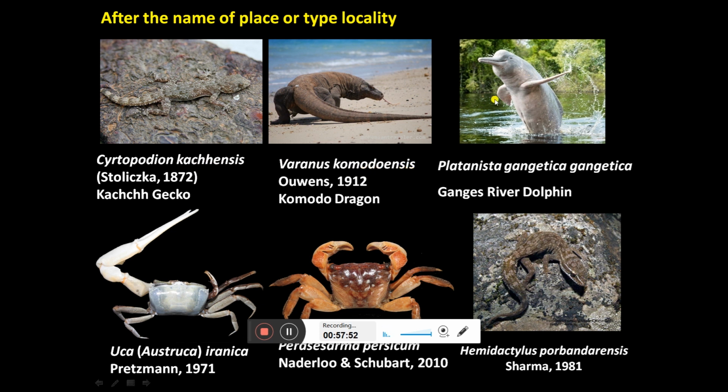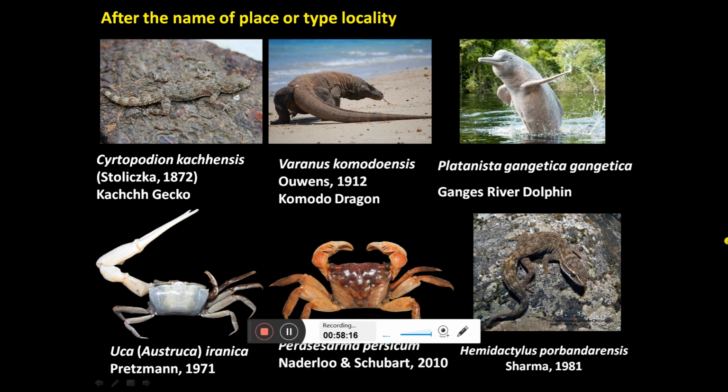This beautiful river dolphin coming from river Ganga is named after the river Ganga, Gangetica gangetica. This crab is described from Iran, named Iranica. This crab is described from the Persian Gulf, named Persicum. And this is a small gecko coming from Porbandar district, or Porbandar city, I guess. That is why it is named Porbandarensis.